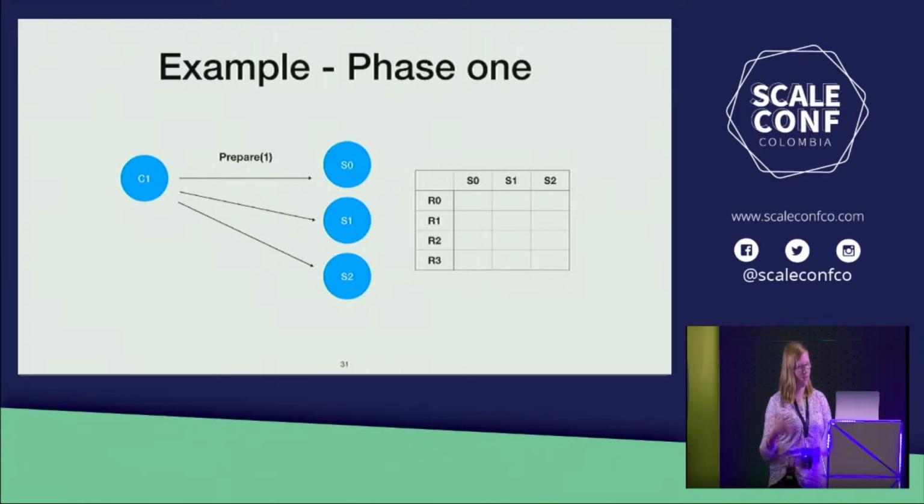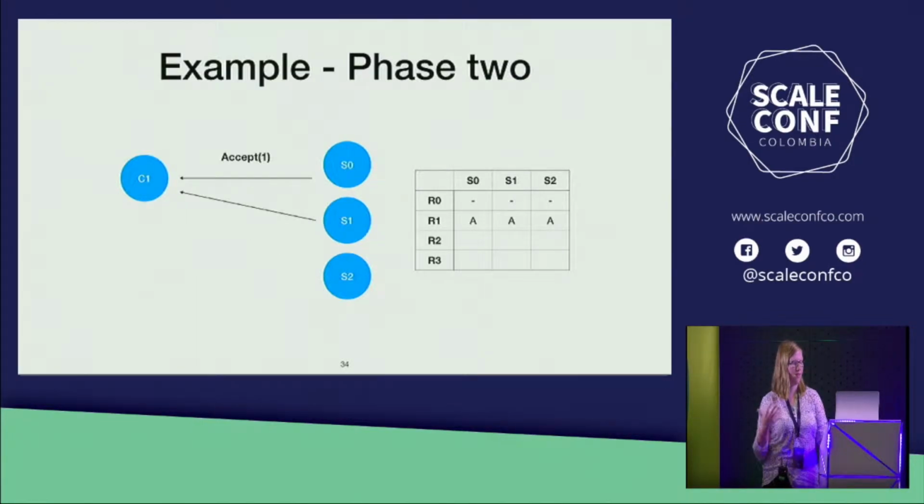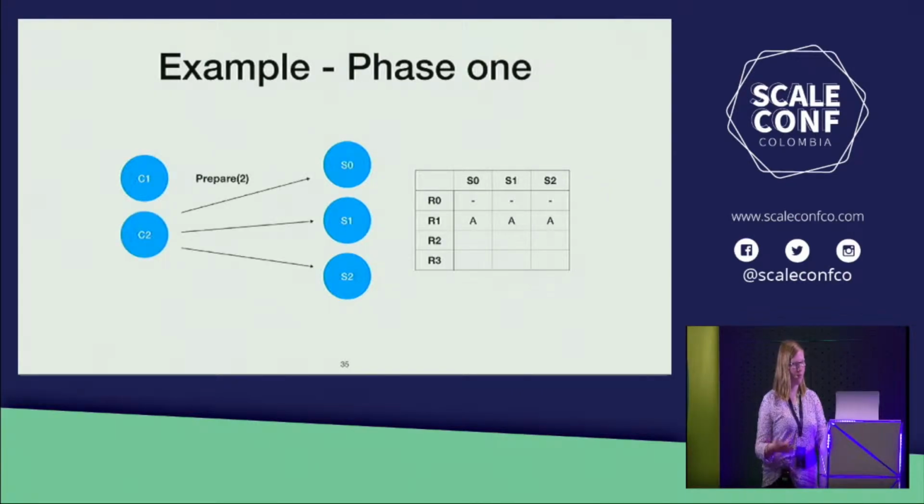So a client comes along, sends the prepare message to the servers. The servers write nil to their register R0 and respond with promise 1. And then the client goes through the second phase of the protocol, telling the servers write value A into register 1. These servers obey and respond positively to the client. Another client comes along. This time they're trying to use register 2. They send their message to the servers, but the servers don't need to make any changes. And they respond with the greatest value and register number that they have.